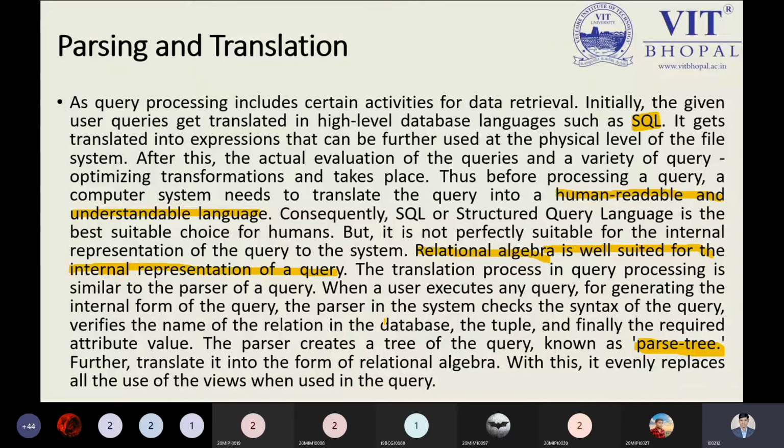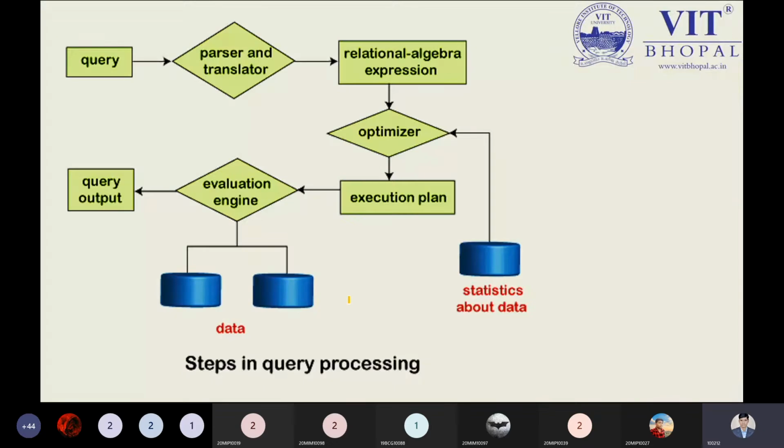Let us explore all these things with the help of this diagram. So this is the diagram we have seen over here. We have to understand it by our previous slide theory. So first, what we have to do is pass a query, and after passing this query, the parser and translator will translate and parse our information into a characterized manner.